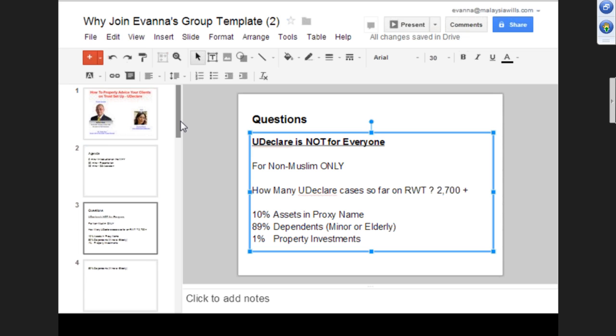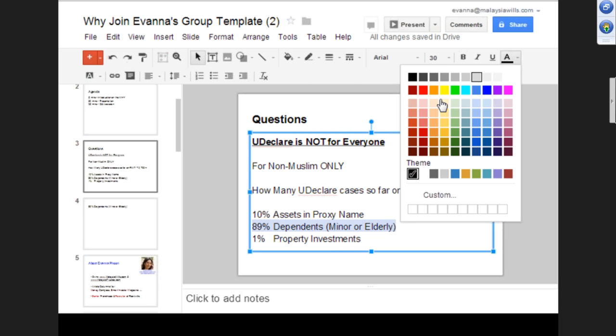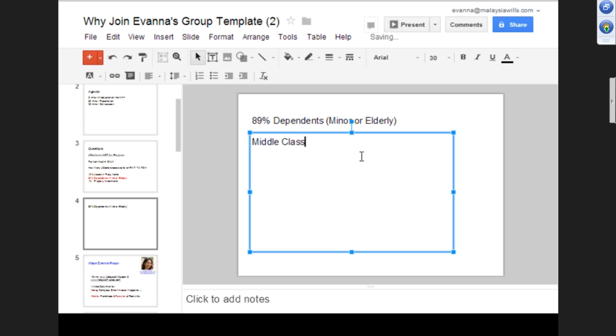So is it fair that maybe I ask my associate to focus on this type of bucket, which is dependents? They have dependents, minor or elderly. And the proxy one is also the same. Middle class executive with young children, correct. Maybe I ask them to focus on the middle class executive, or businessman, with young children.